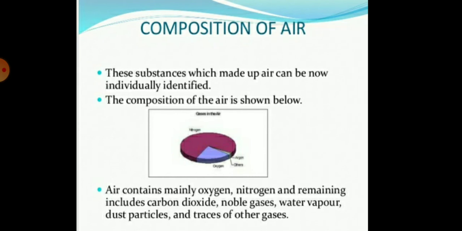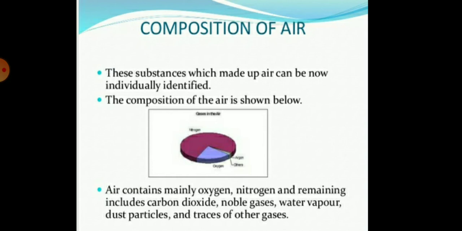After that, children, we know about the composition of air. Composition means what is air made up of. Okay, so till the 19th century all the scientists thought that air is just one substance which is essential for living beings and combustion. But the experiments by Mayer and Lavoisier proved that the air is a mixture of a number of substances. These substances which make up air can now be individually identified, and the composition of the air is shown like in this figure.